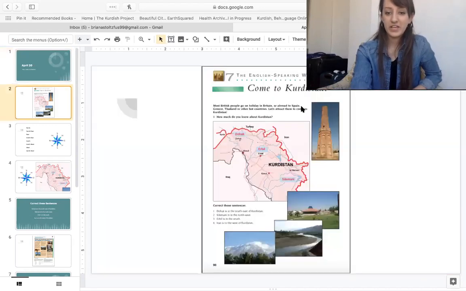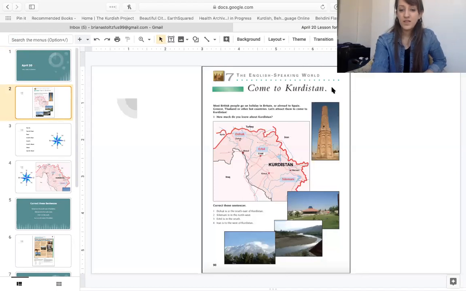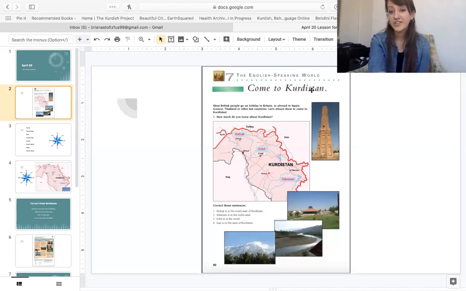This is page 90. This lesson is all about Kurdistan. Listen while I read this. Most British people go on holiday in Britain or abroad to Spain, Greece, Thailand, or other hot countries. Let's attract them to come to Kurdistan.